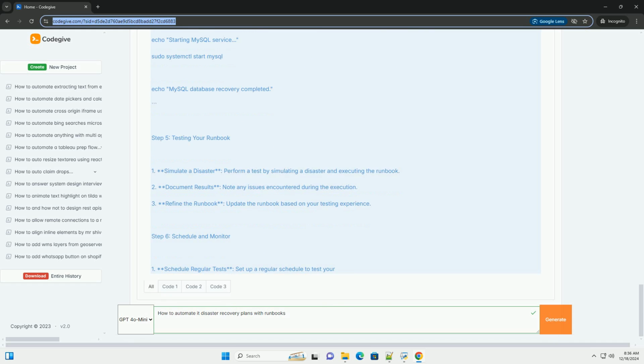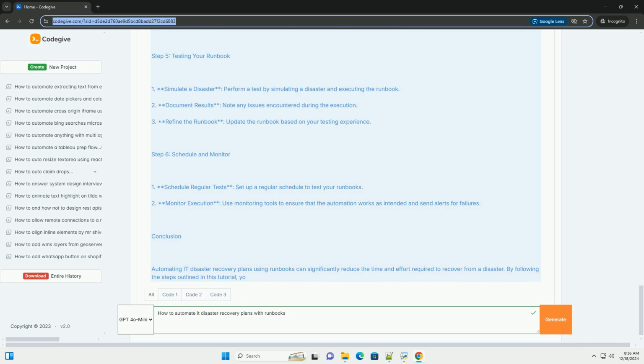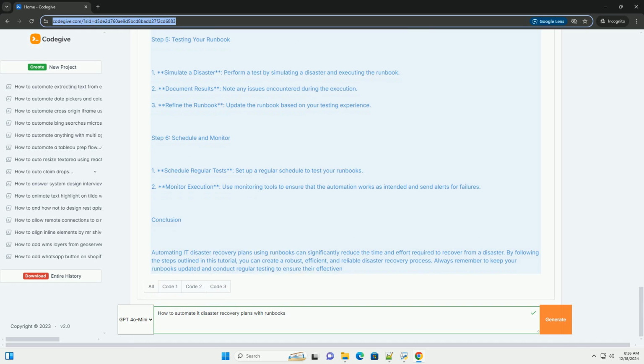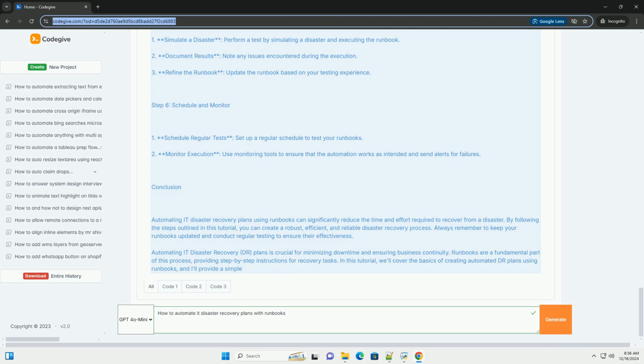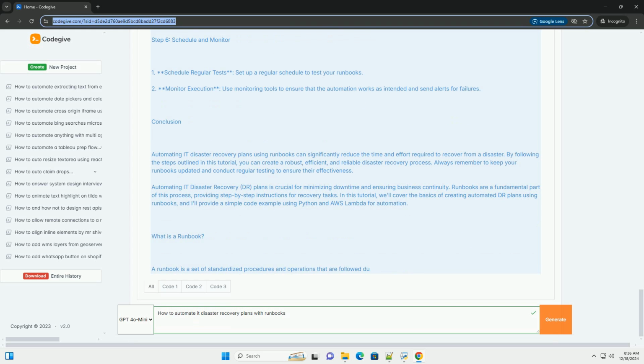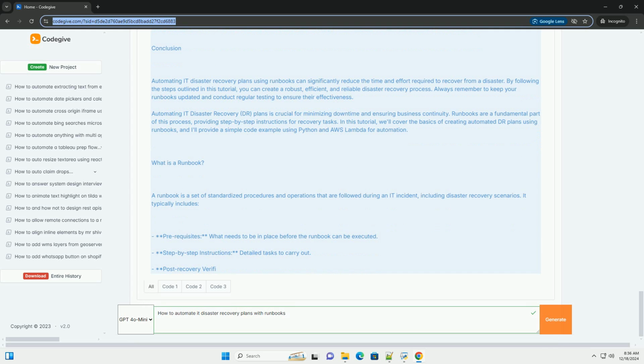Before you begin automating, it's essential to have a clear disaster recovery (DR) plan. This plan should include: 1. Recovery objectives. Recovery time objective, RTO, the maximum acceptable time to restore services. Recovery point objective, RPO, the maximum acceptable amount of data loss measured in time.